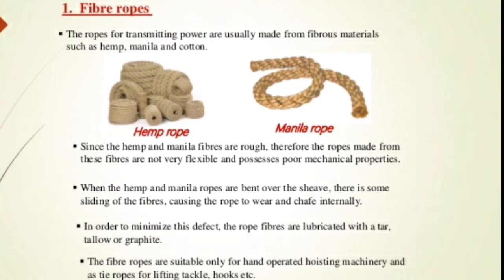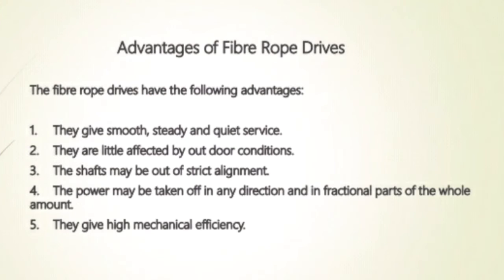The fiber ropes are suitable only for hand operations, hoisting machinery and tie ropes for lifting tackle, hooks, etc. So this is about the applications of fiber ropes, and next we are going to discuss the advantages of fiber ropes. With the help of fiber ropes, we have different types of advantages. Let's see what they are. First, they give smooth, steady and quiet service because they are prepared from fiber materials. They don't create any type of noise in operation.